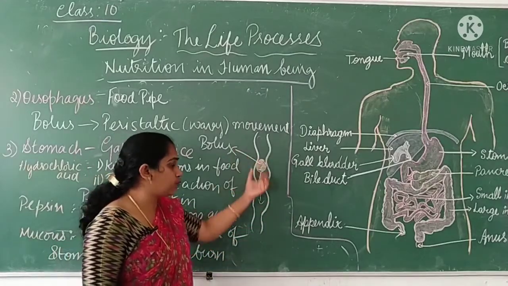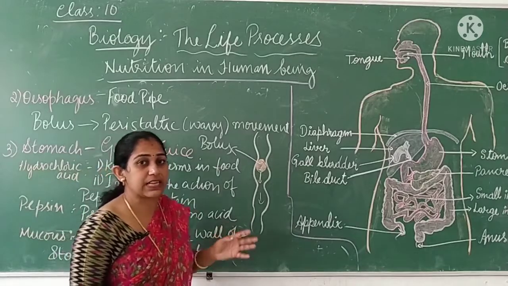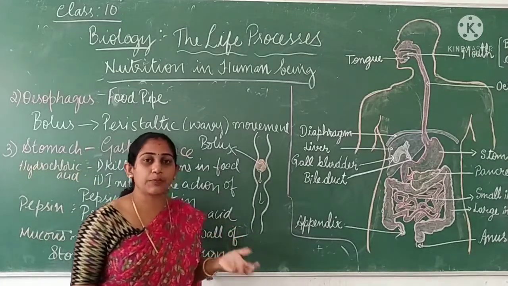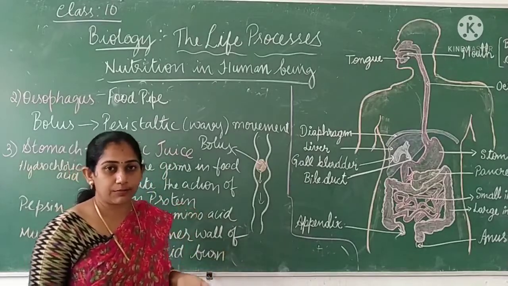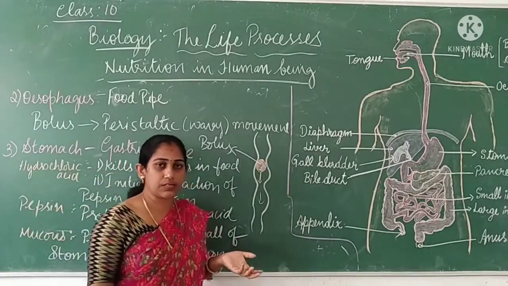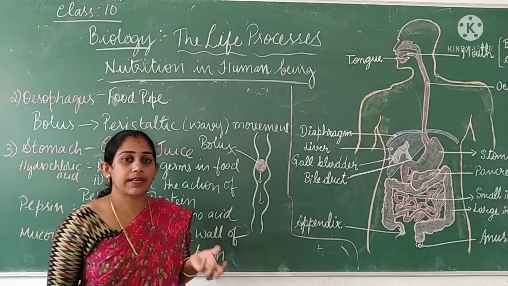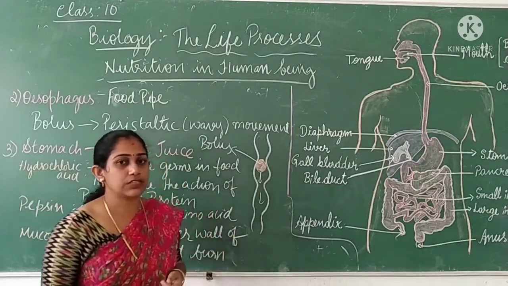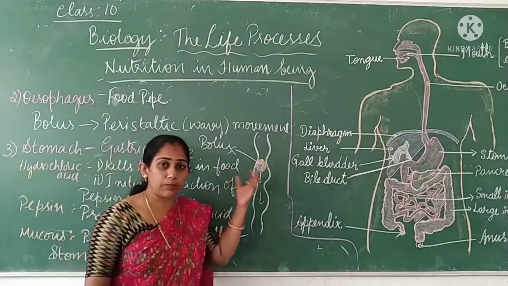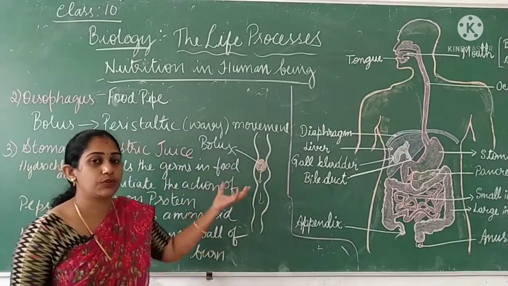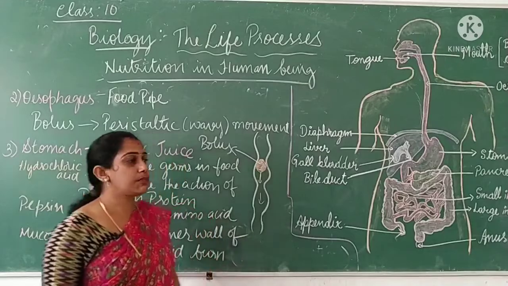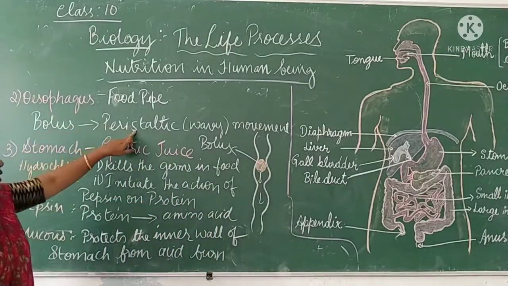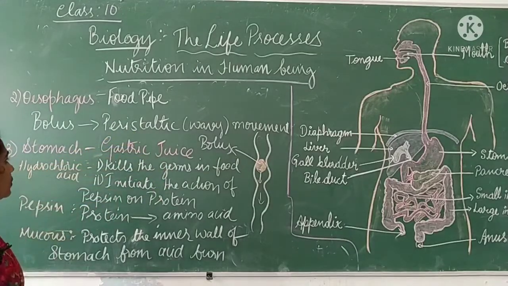So if they ask you, you can say peristaltic movement is the wavy kind of movement happening in the esophagus by the contraction and relaxation of the muscles of the food pipe, which will help in pushing the bolus of the food, or the food ball, towards the stomach. So that's what happens in the esophagus: peristaltic movement by which food has been pushed into the stomach.